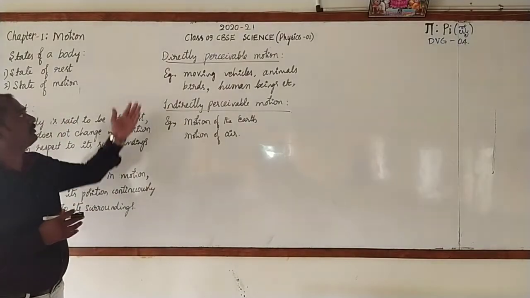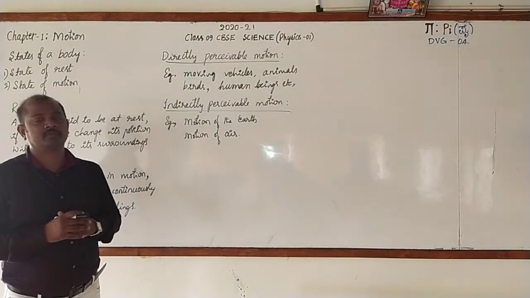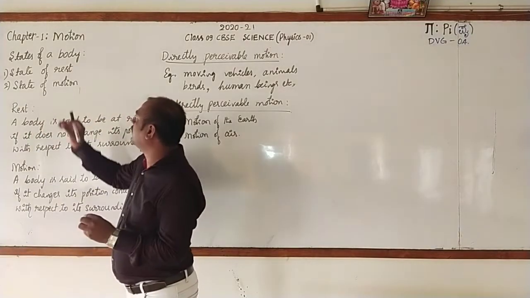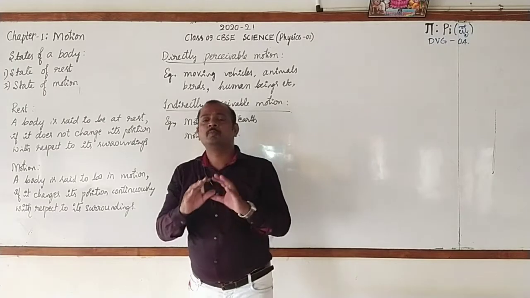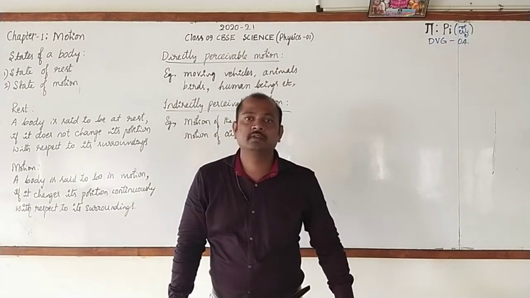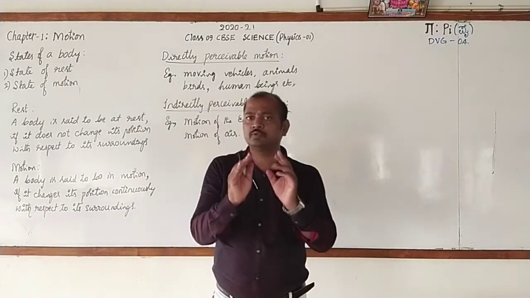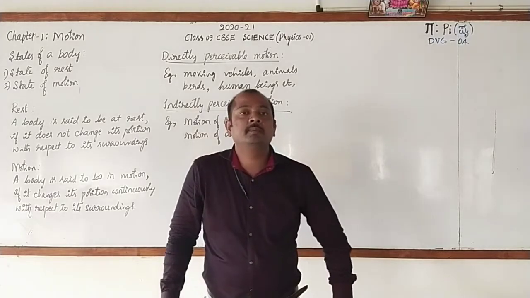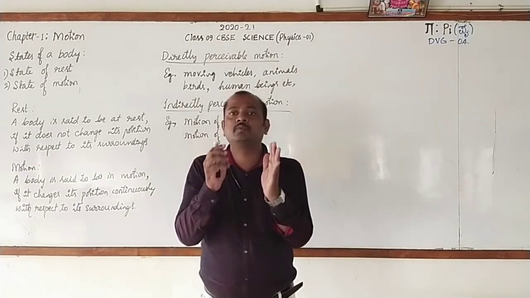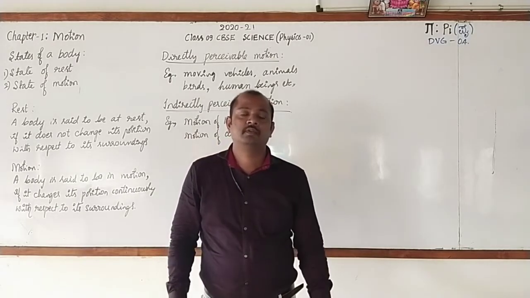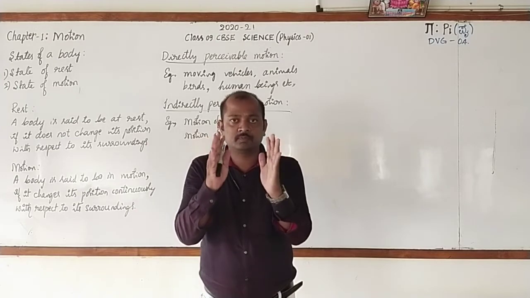Dear students, here I have written directly perceivable motion and indirectly perceivable motion. In this chapter, the main concepts are rest and motion, which are the states of a body. Both are interrelated. Do you know how? Let me give you an example. Listen carefully. Imagine that you are in a moving train and the train is moving with a constant speed, and the doors and windows of the train are all closed. That is, particularly your compartment.